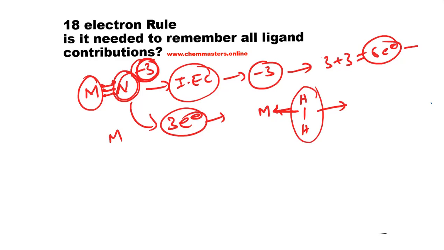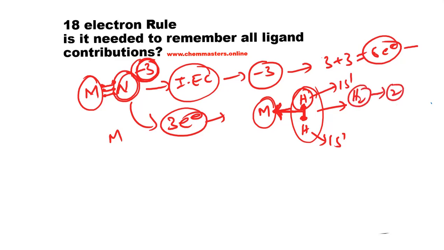We know that hydrogen has only 1 electron in its 1s orbital, and these 2 electrons are making a sigma bond. Now, these 2 electrons of the sigma bond are coordinating with the metal. In this case, the total contribution from this molecular hydrogen equals 2.